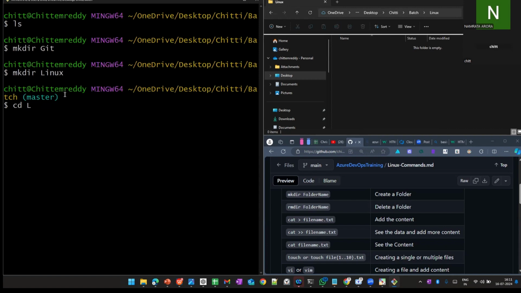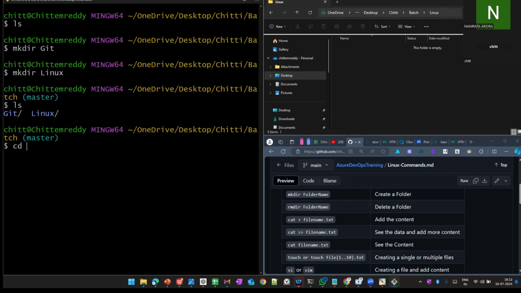Before that, I will list the folders. Now I have the two folders. I want to switch into this directory, like in the Windows operating system. I need to switch into linux. How will I do it? Using cd.